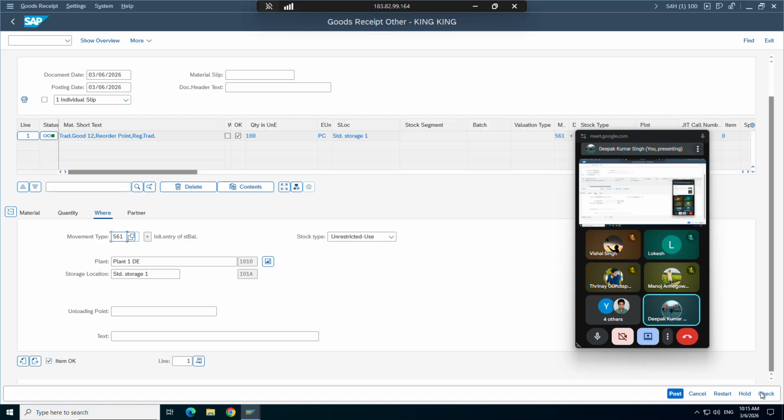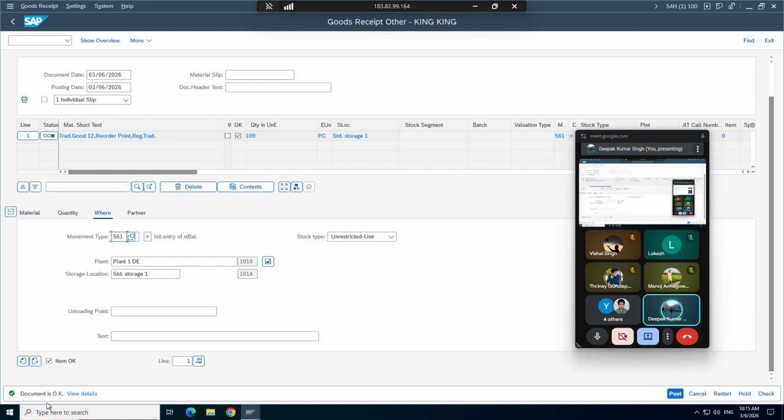Okay, and as I said, you can click on check, document is okay. Sometimes what will happen is, when you click on check, it will say document is okay, but when you post it, that time you may get some error. So that also happens sometimes. It's not always 100% of the time it will happen.